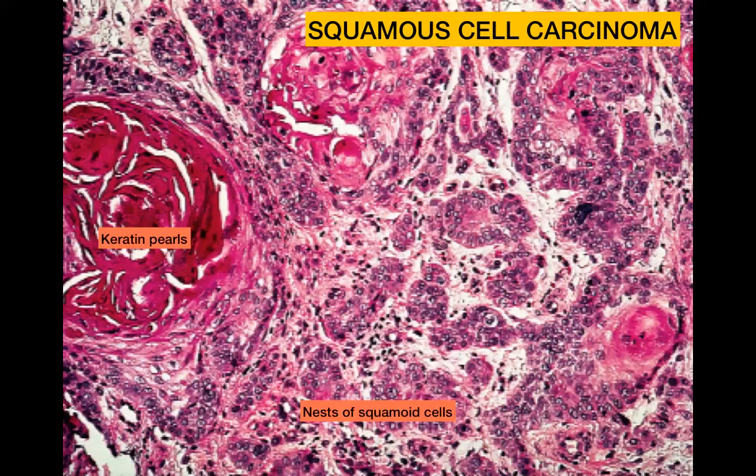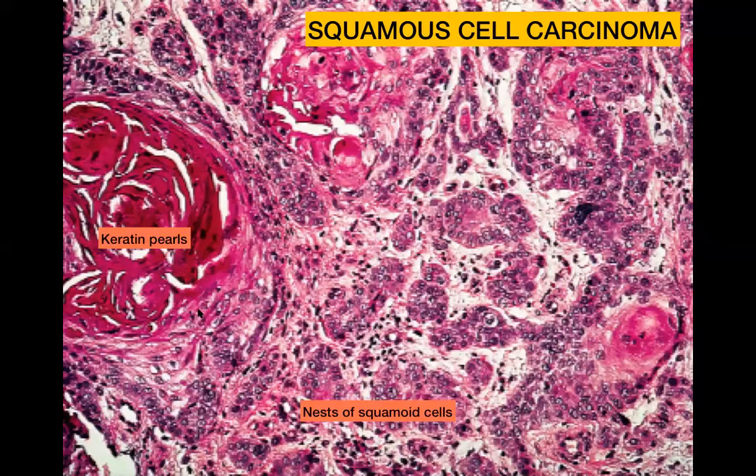A well differentiated squamous cell carcinoma produces keratin pearls as seen over here. And then you have these nests of squamoid cells which have more cytoplasm compared to a basal cell carcinoma. So that's why the appearance is more pink over here. And then you have the keratin pearls.